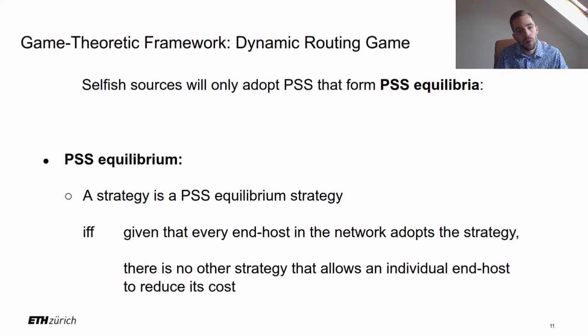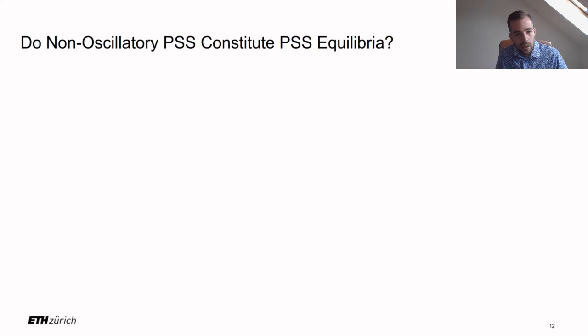So if there was such a more attractive alternative strategy, then the agents would start to give up their original strategy in favor of the more attractive alternative strategy, and the original strategy would not be a PSS equilibrium strategy, and it would not be a strategy that can be expected from self-interested sources. So in the game-theoretic sense, the question that we're asking is, are these non-oscillatory PSS equilibrium strategies? And as our incentive analysis in the paper shows, they're in fact not.